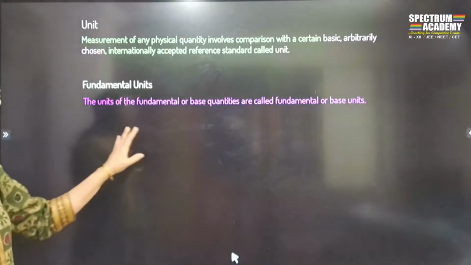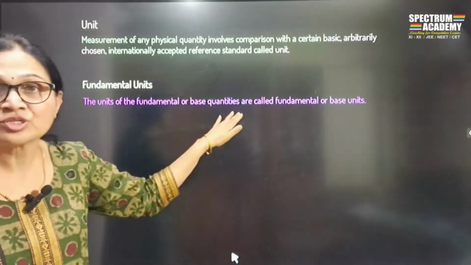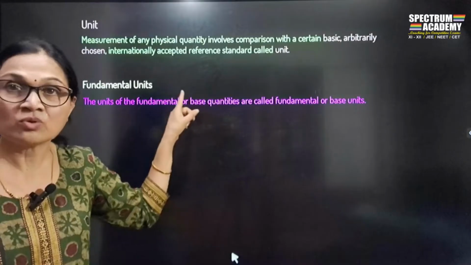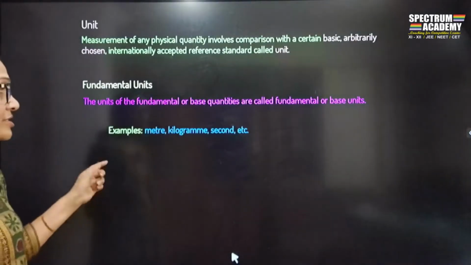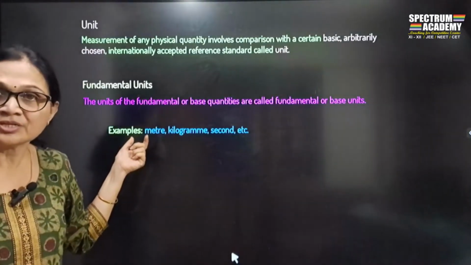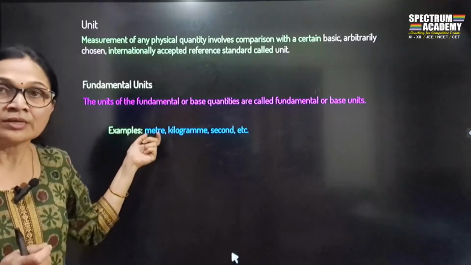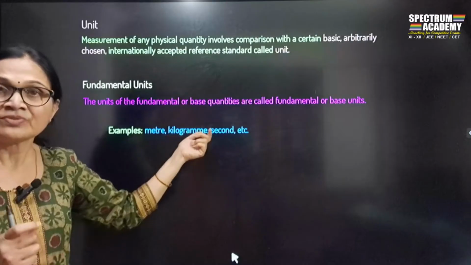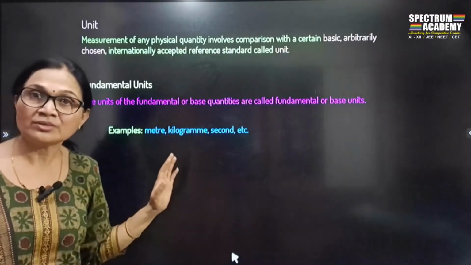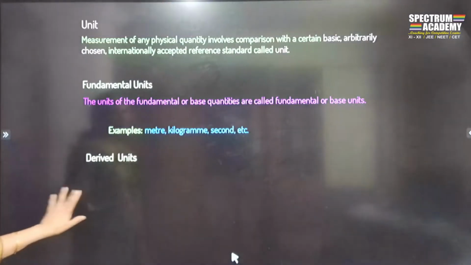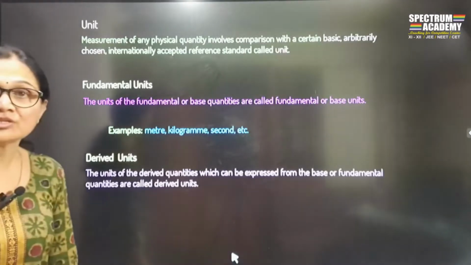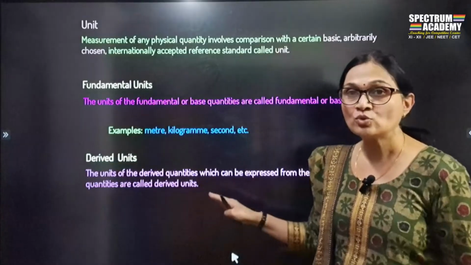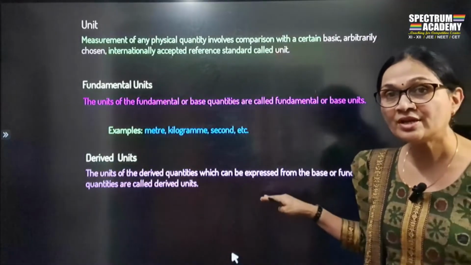Fundamental units are the units that are used for which quantities? Base quantities or fundamental quantities. Those are called fundamental units. Example, length के लिए meter है, तो meter is fundamental. For mass it is kilogram, so it is a fundamental unit. Time के लिए second है, तो it's a fundamental unit. Then derived units are the units which are used for the derived quantities, and those are called derived units.